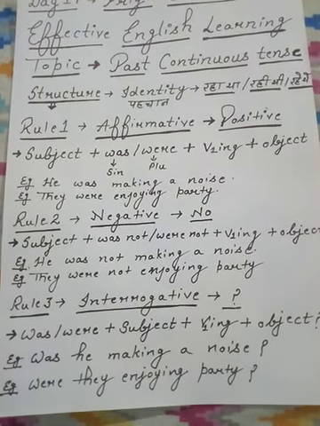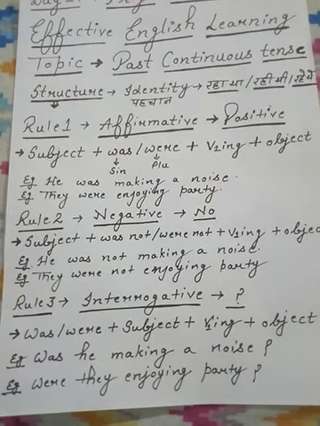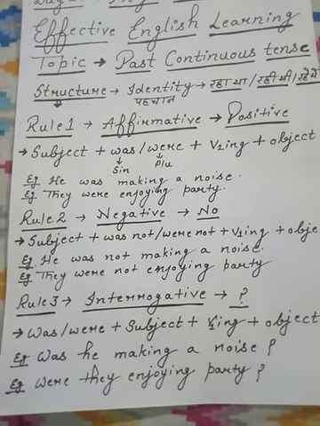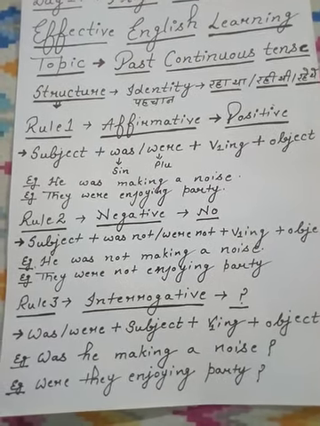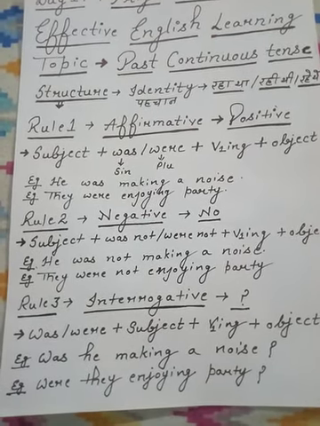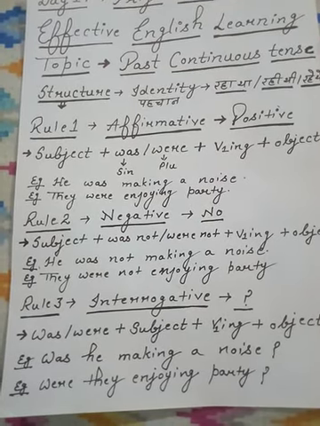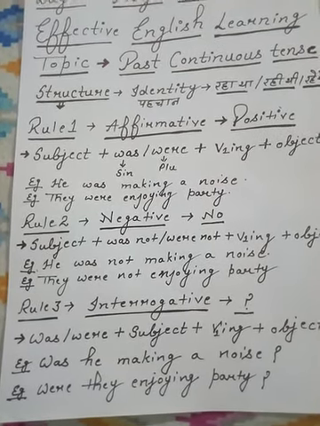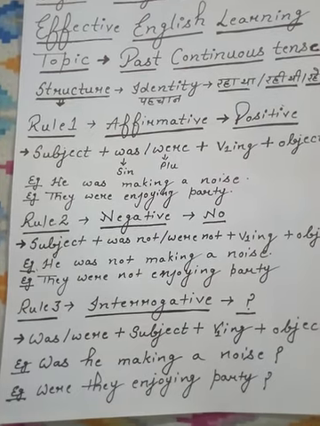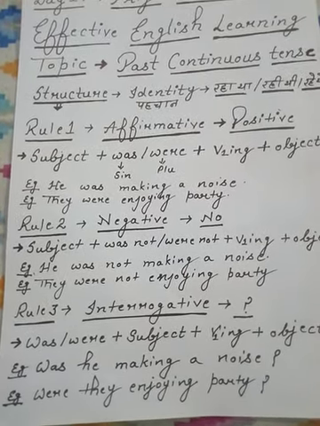Was he making a noise? क्या वह शोर मचा रहा था? If it is in present tense: is he making a noise? क्या वह शोर मचा रहा है? If you are using was, then it will be past continuous tense. Was he making a noise? क्या वह शोर मचा रहा था? Another example with plural subject: were they enjoying party? क्या वे पार्टी enjoy कर रहे थे? This is in past continuous tense.